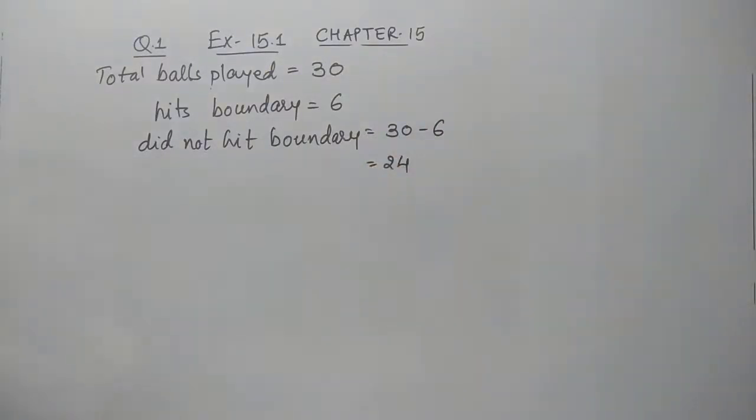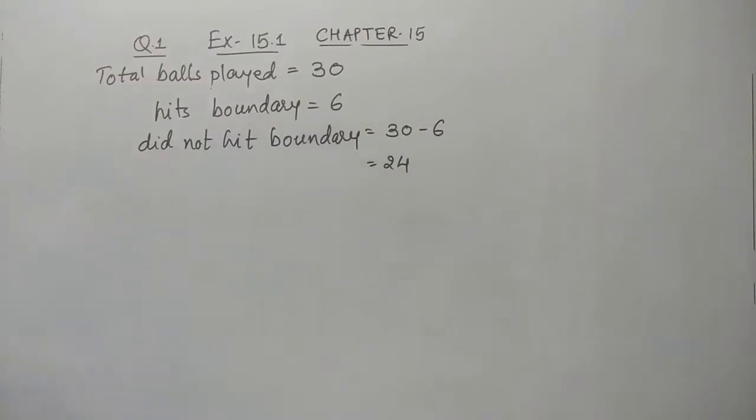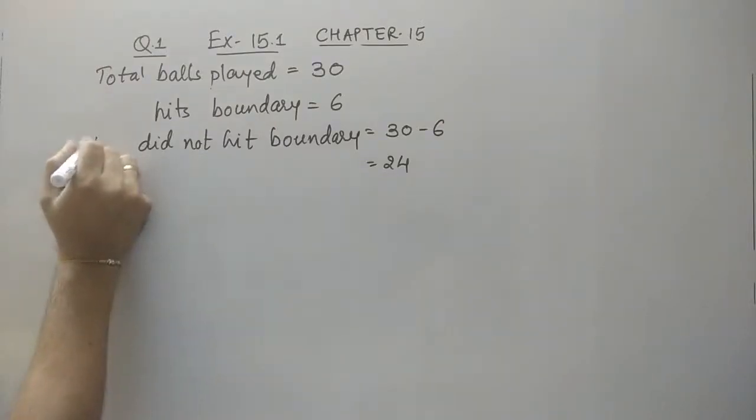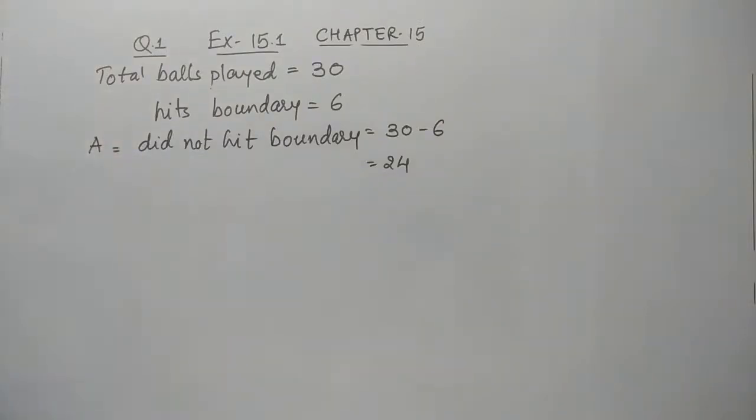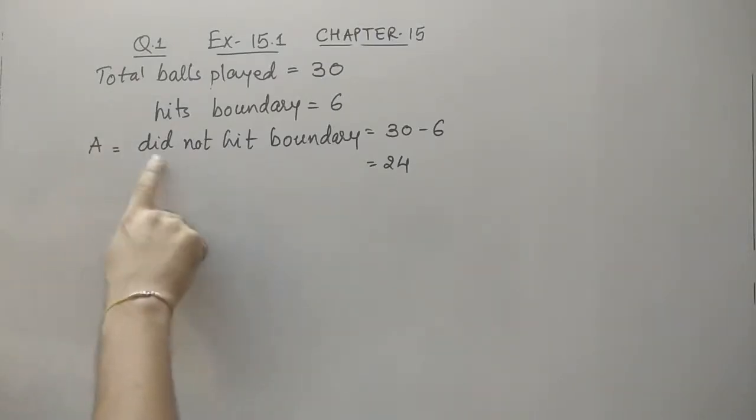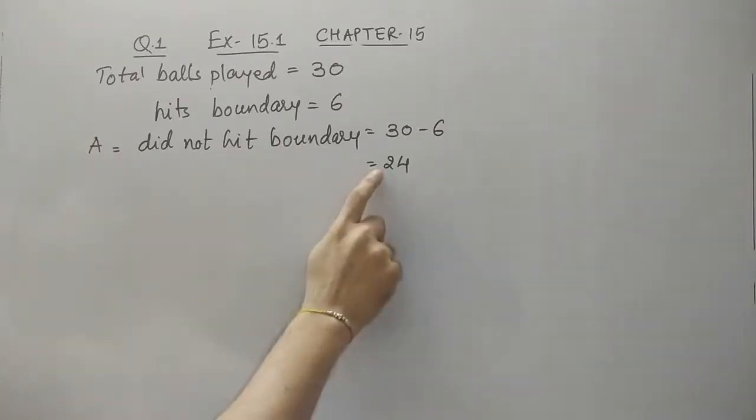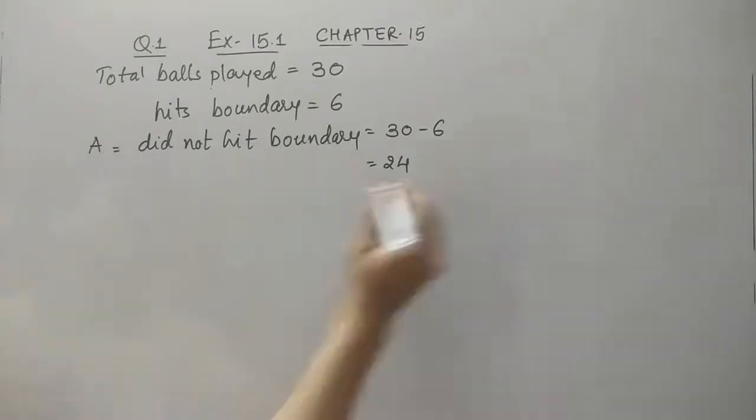As we discussed in the earlier videos, this is the probability, or we can say the event, that we have to find out. So let us give that event as event A. You can give event E also, any alphabetical name, A, B, C, D, E, whatever, or even E2. If A is considered as she did not hit a boundary, then there are 24 balls in which she did not hit a boundary.